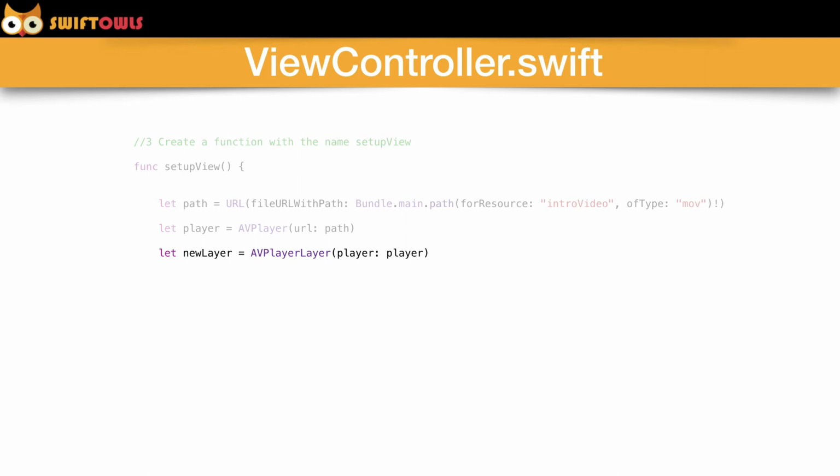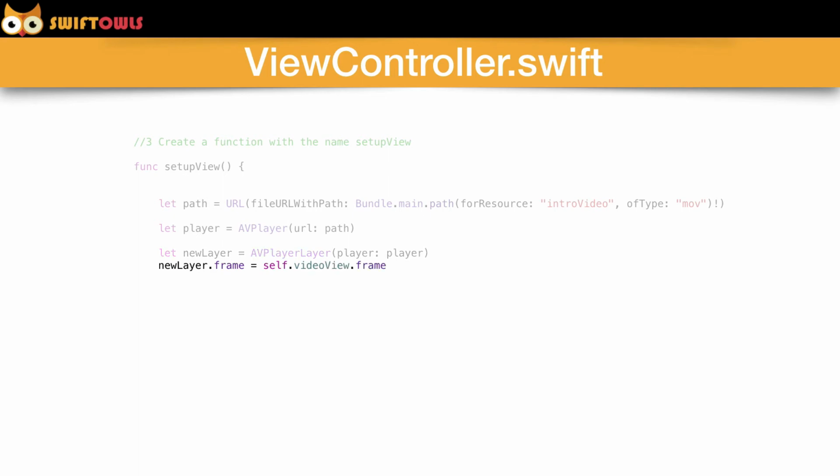These are just variable names so that we can access that data later on. So we're going to go let newPlayer equals AVPlayerLayer, and then we're going to pass in the player, which is the line of code right above this line. Let player equals AVPlayer URL, and where we passed in that URL, this is where we're going to pass in the player.